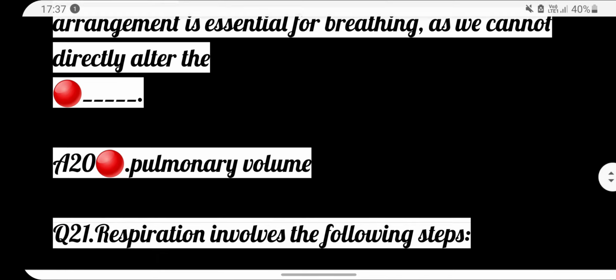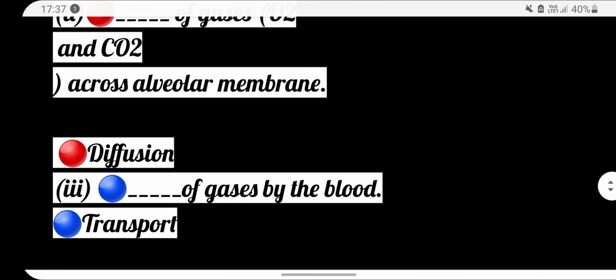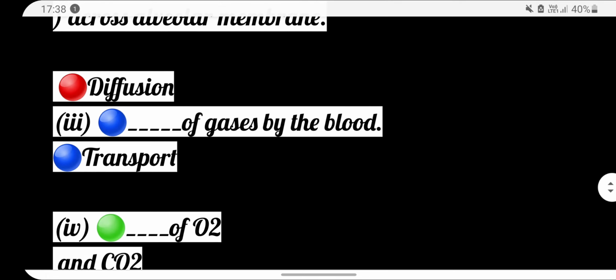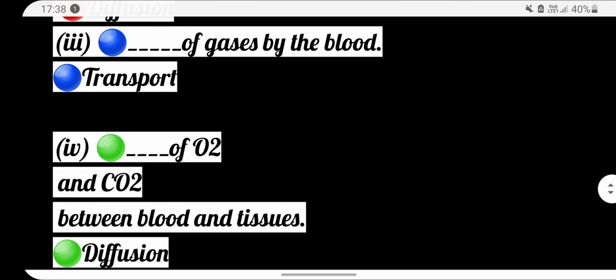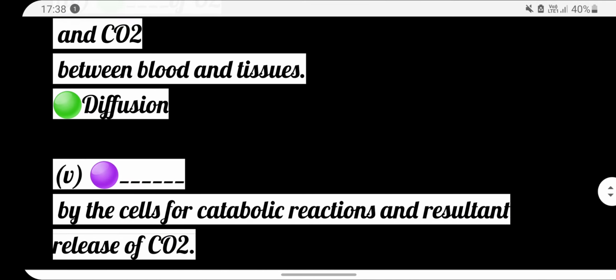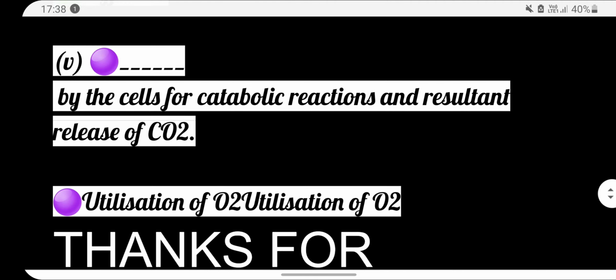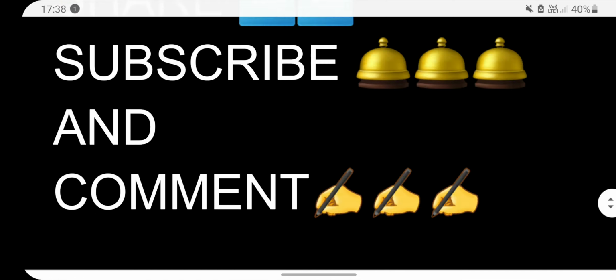Next, dash of gases across alveolar membrane. Answer is diffusion. Next, dash of gases by the blood transport. Next, dash of O2 and CO2 between blood and tissues. Answer is diffusion. Next, dash by the cell for catabolic reaction and resultant release of CO2. Answer: utilization of O2.